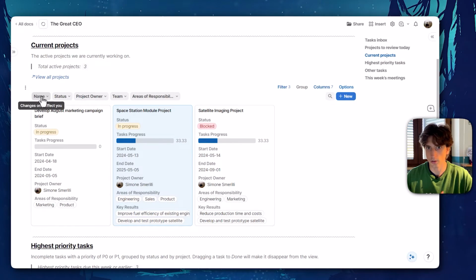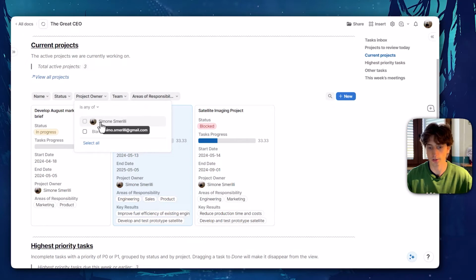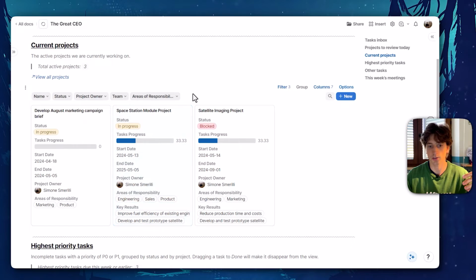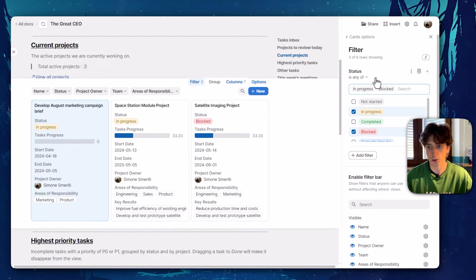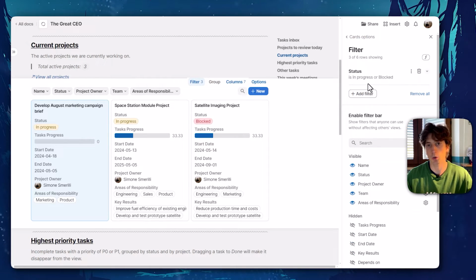On this view and on many other views that we're going to see later, you also have quick filters where you can filter by the project owner. For example, if I want to see only my projects, I can just use this filter. And this quick filter is on a user basis. So if I use this quick filter, that will apply only to my view and not to everyone else's view. So it doesn't disrupt the flow of everyone else and the views of the data of everyone else. That's why it is particularly useful. But if you go to filter and then change the rules within the filter here, that will change the view for everyone. So be aware of that.